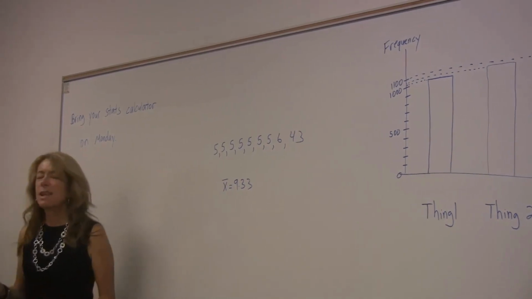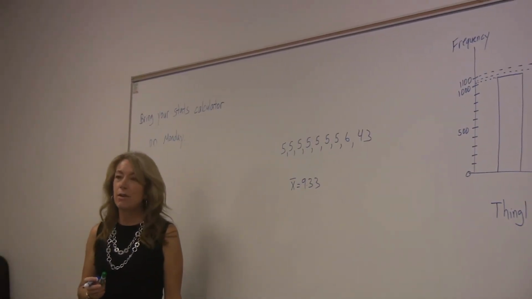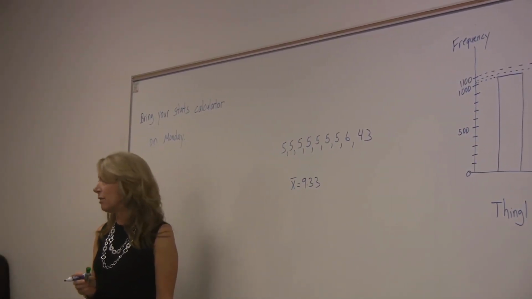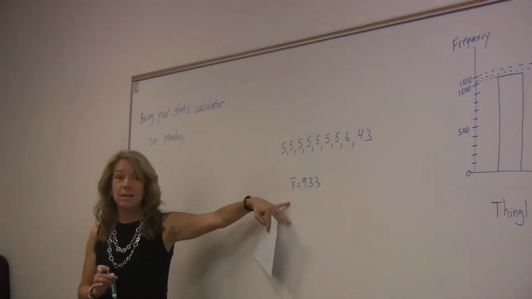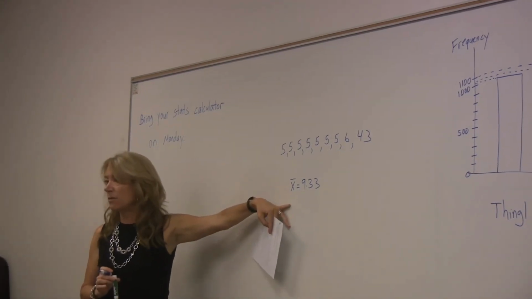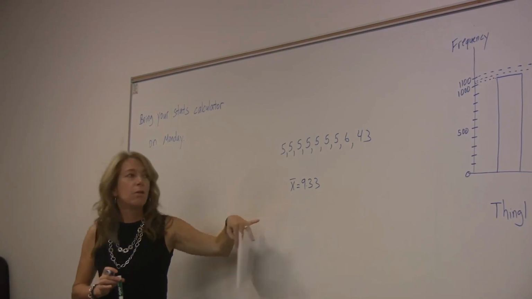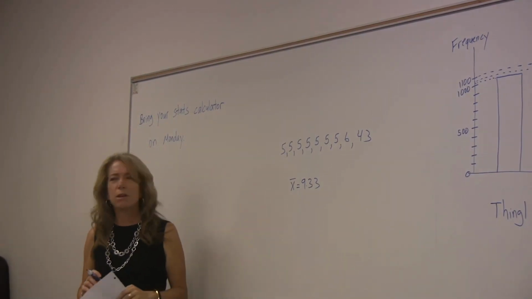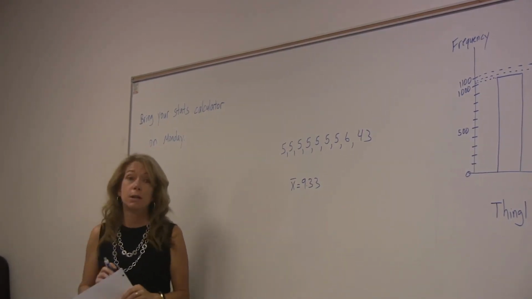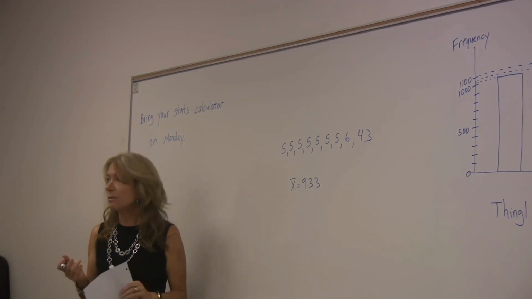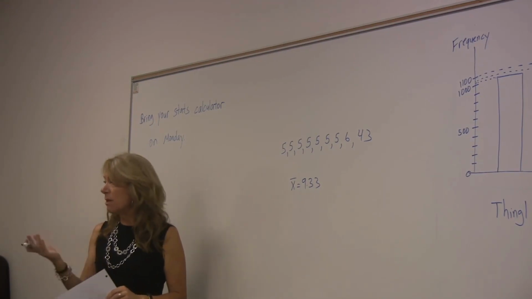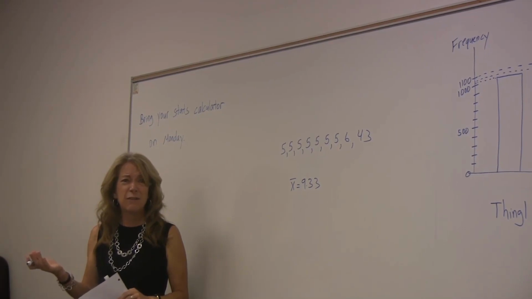9.33. The average person in that room is not 9 years old. There's nobody 9 years old in that room. So the mean in this case is not very helpful. What if the teacher was, she's real close to retirement, she's like 64. What would happen if she was 64? The mean would go up even higher if she was 64.